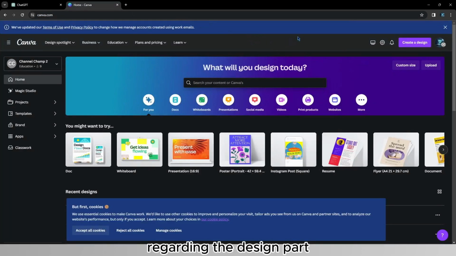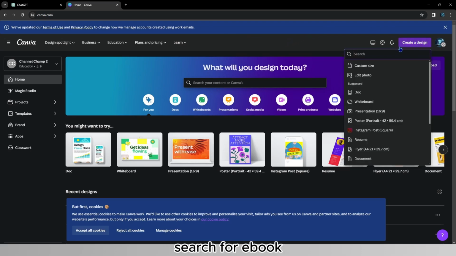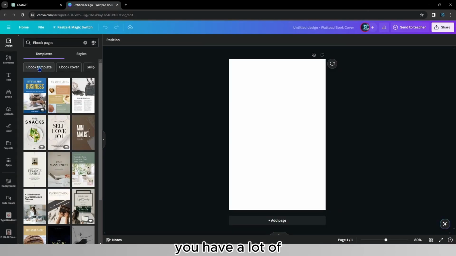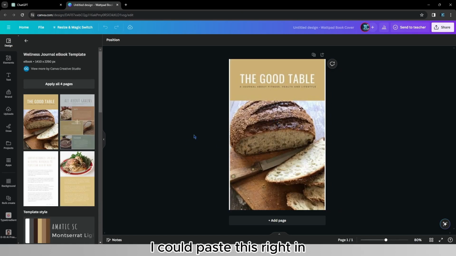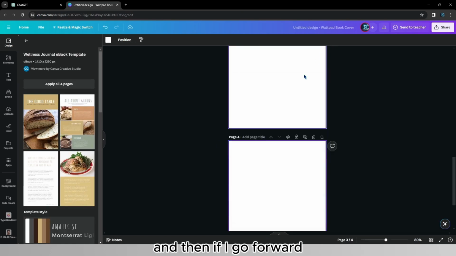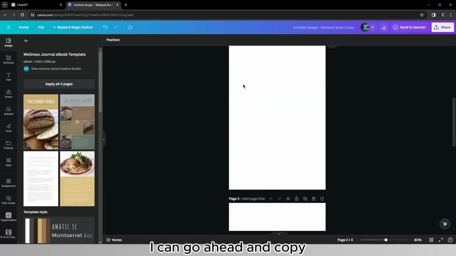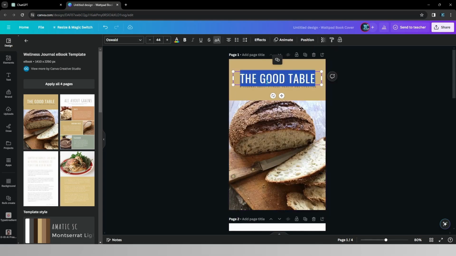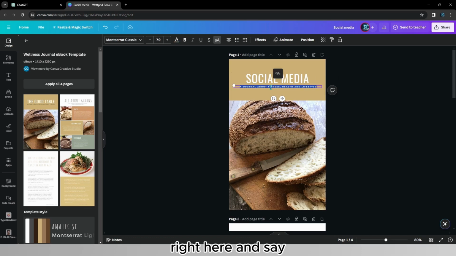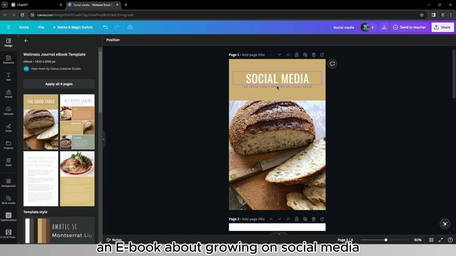Regarding the design part, I suggest to use Canva because it's really easy to use. You just go and create a design, search for ebook, you click it. Here you have a lot of ebook templates. As you can see, I could paste this right in, and then if I go forward and create more pages, I can go ahead and copy, for example, these templates right here and get already pre-made templates. I can change what's written here. So for example, social media content, social media, and then go right here and say, instead of a journal about fitness, health, and lifestyle, an ebook about growing on social media.